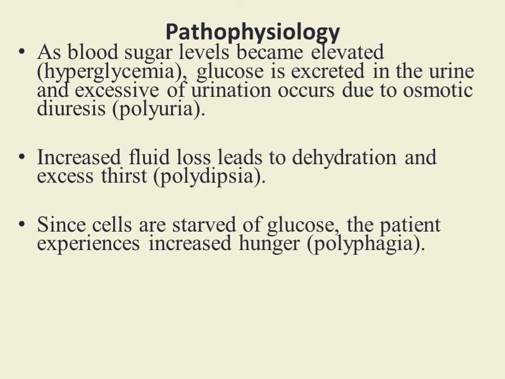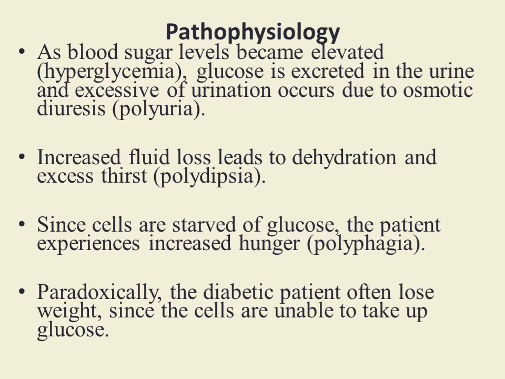And since there is defective uptake of glucose by the cells because of lack of insulin hormone, cells are not getting glucose even though glucose is present in high concentration in the blood. So stimulus is sent to the hunger center in the brain to have more food. So patient will experience more hunger and eat more. This condition is called polyphagia. Paradoxically, the diabetic patient often loses weight since the cells are unable to take up the glucose.